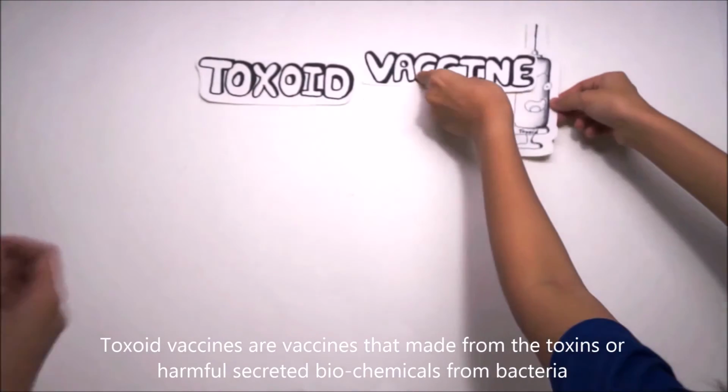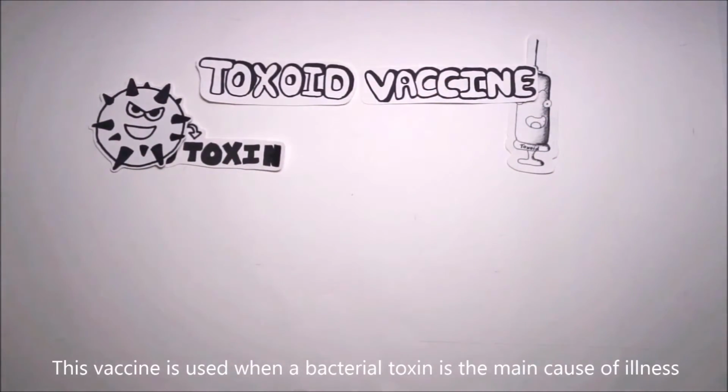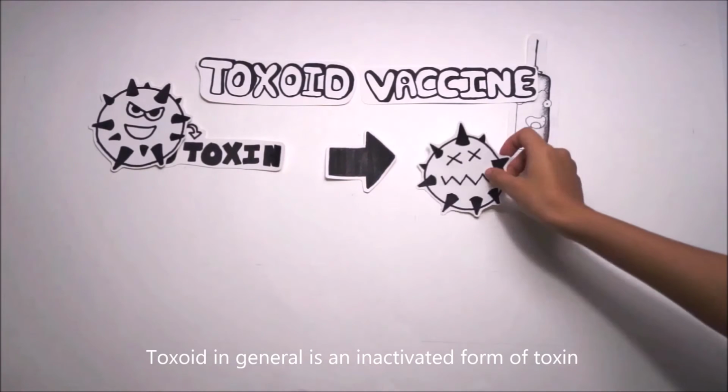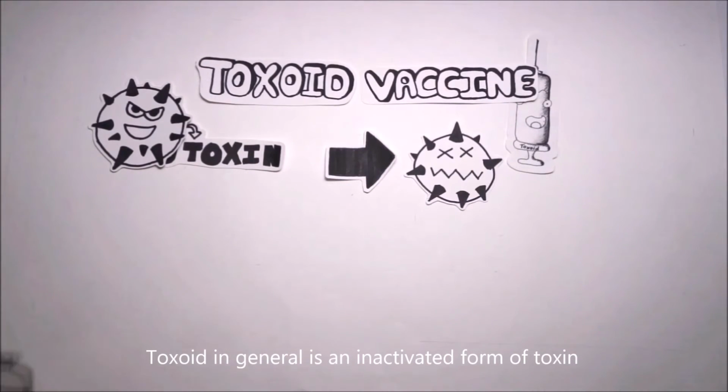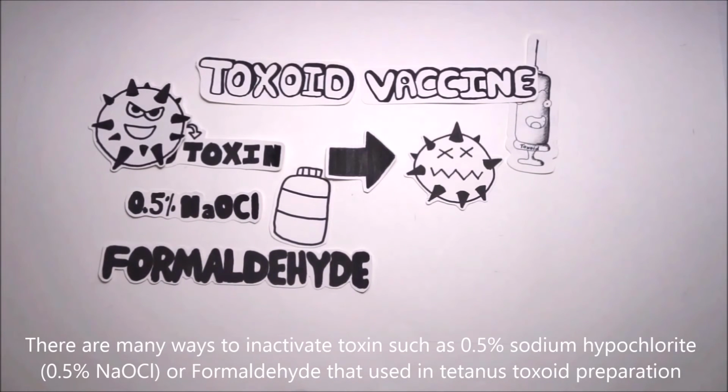Toxoid vaccines are vaccines made from toxins, or harmful secreted biochemicals, from bacteria. This vaccine is used when a bacterial toxin is the main cause of the disease. A toxoid, in general, is an inactivated form of toxin. There are many ways to inactivate toxins, such as 0.5% sodium hypochlorite or formaldehyde, which is used in tetanus toxoid preparation.